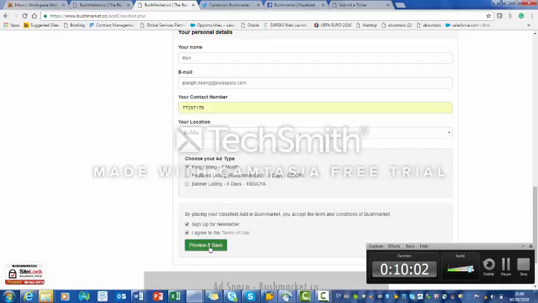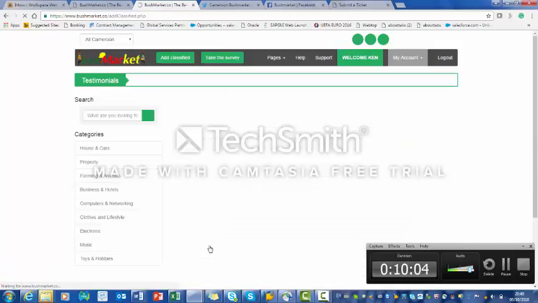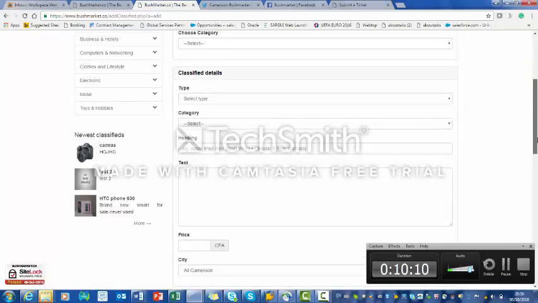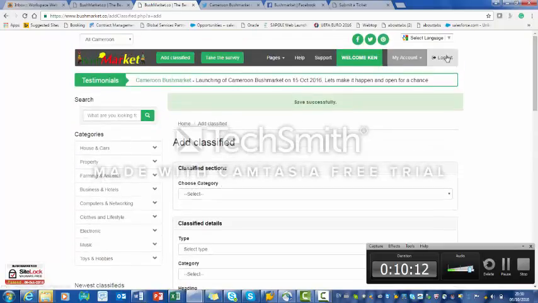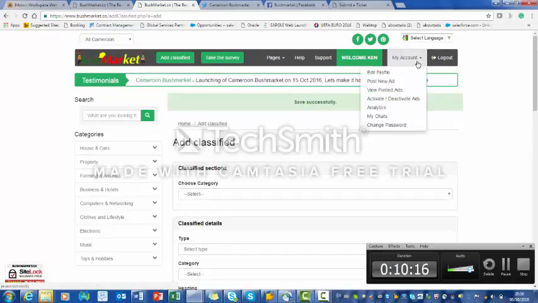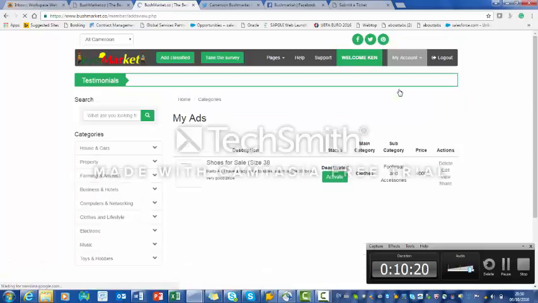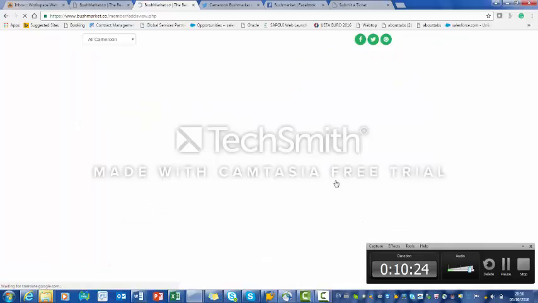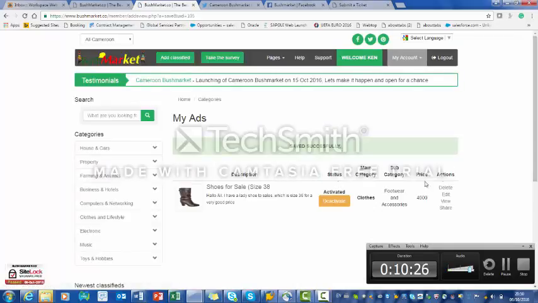So I will save. So once you save this information, it will tell you it's successfully saved, but the item will not appear on the website yet. So what you have to do is, please pay attention. What you have to do is go into your profile, view your posted ads, and activate this advertisement.